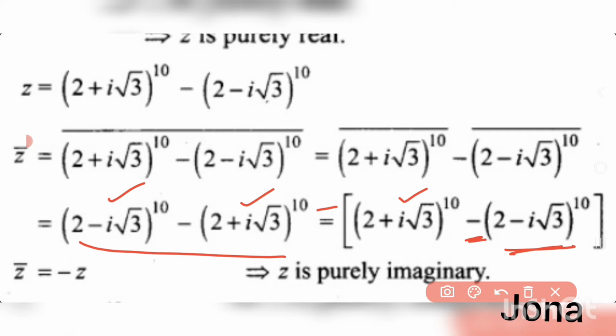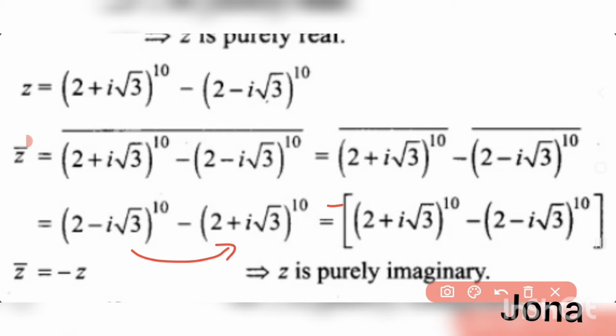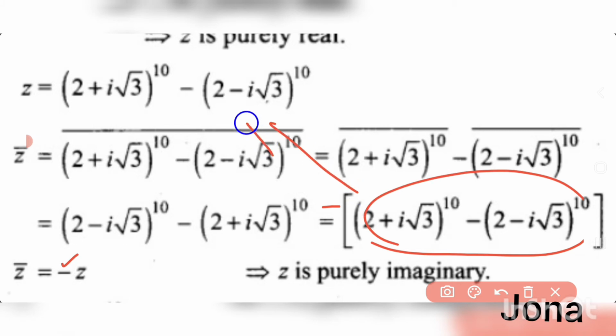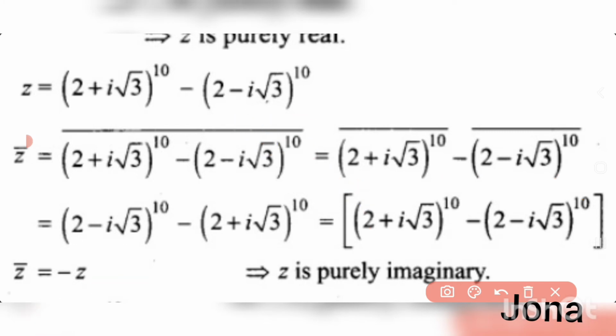Take one minus symbol out here. If we take one minus symbol out, the terms will be changed, isn't it? So we can write it as minus of [(2 + i√3)^10 − (2 − i√3)^10]. It's nothing but, here we have a minus symbol already there, so minus, and the whole thing can be written as z here.